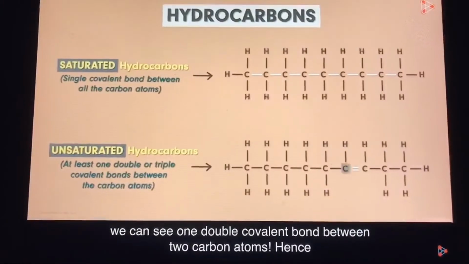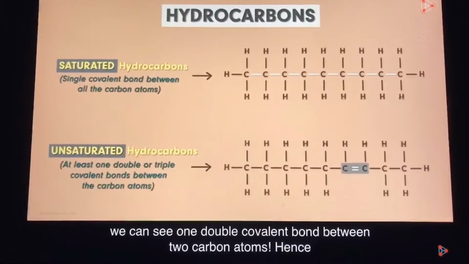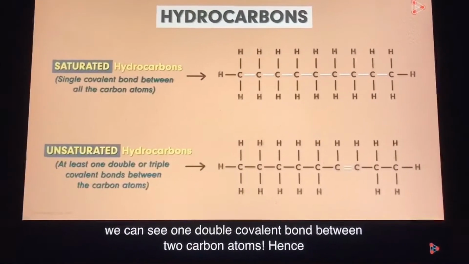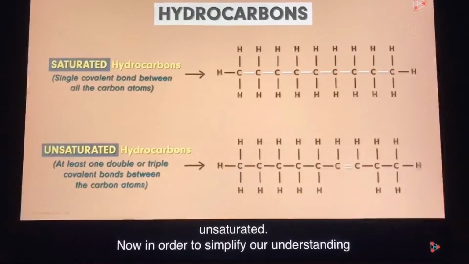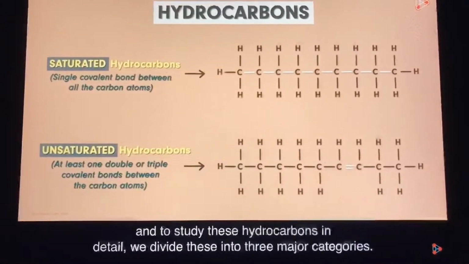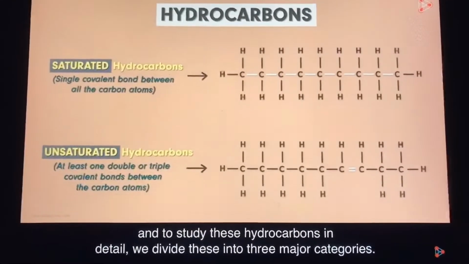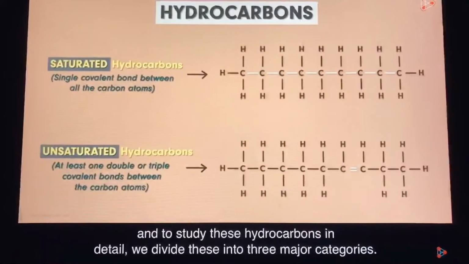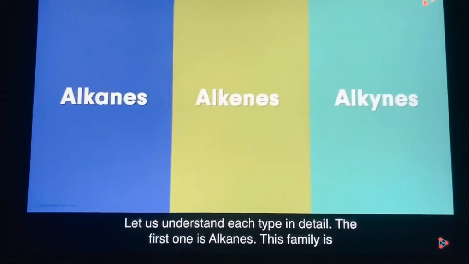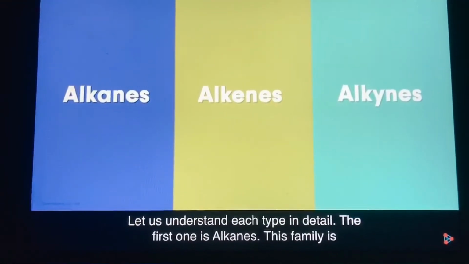Here we can see one double covalent bond between two carbon atoms, hence unsaturated. To study these hydrocarbons in detail, we divide them into three major categories: the alkanes, alkenes, and alkynes.